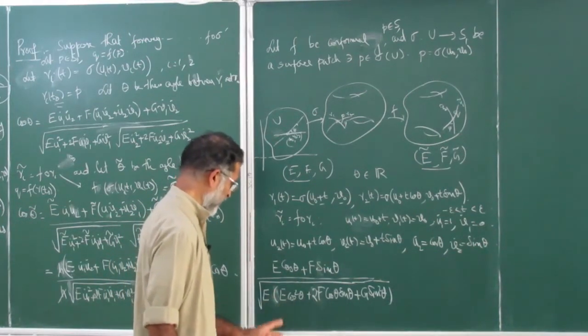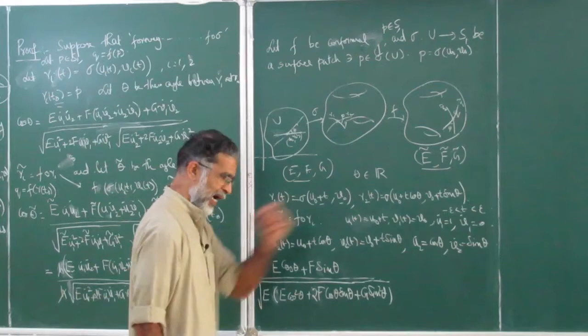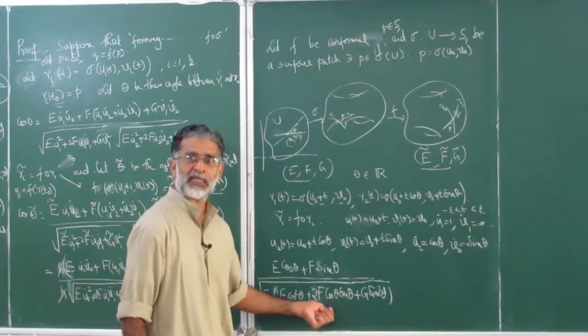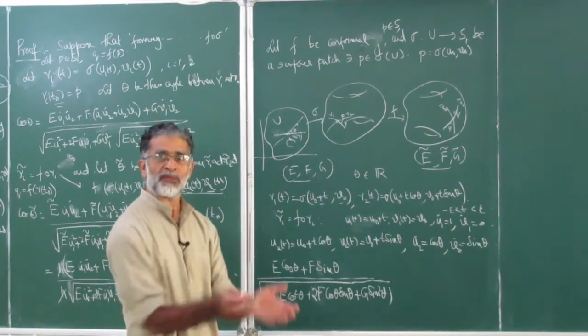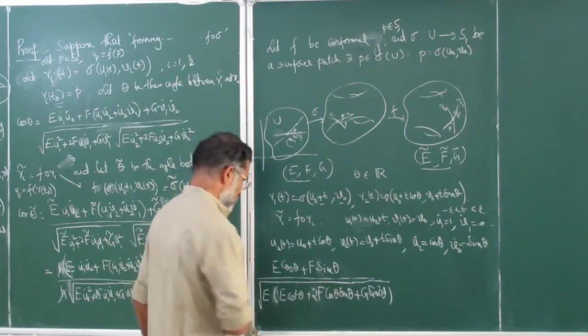But it's always better, right? Because if you write cos theta and something else, then you get confused whether theta is also part of sine. So this is okay.